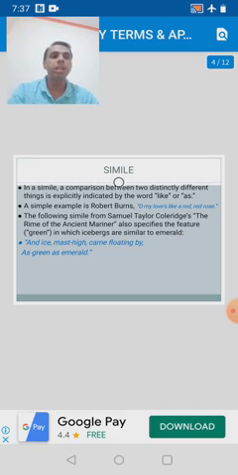First of all is simile. In a simile, a comparison between two distinctly different things is explicitly indicated by the word like or as. Or in other words, it is a figure of speech involving the comparison of one thing with another thing of a different kind, used to make a description more emphatic or vivid. Means there are two different kinds of things. One point of comparison is there between these two different things, and this is introduced by the words like and as.